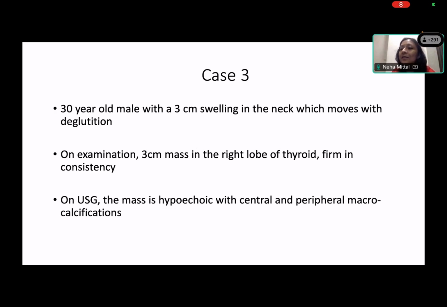In this case, the patient is male. This is a solitary thyroid nodule in a male. Immediately it should alert you. Then there is an increase in size over 6 months, 3 centimeter size, hypoechoic, with central and peripheral calcifications. And then somebody asked, any serological investigations that you would like?